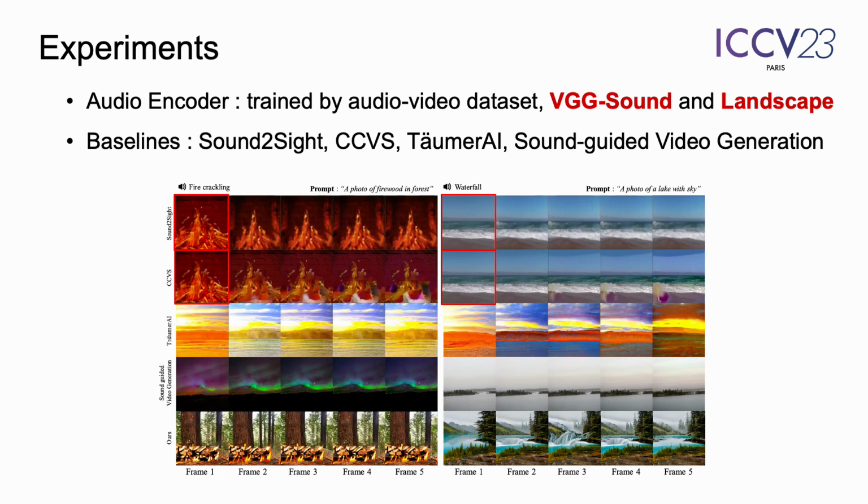We also qualitatively evaluate the quality of generated video frames. In the figure, we provide typical examples of generated video frames by existing audio-driven video generation methods and ours. Note that Sound2Sight and CCVS need the initial frame as input, which is denoted as red boxes. Compared to other baselines, ours generates a scene of a waterfall or fire crackling, aligning well with audio inputs.